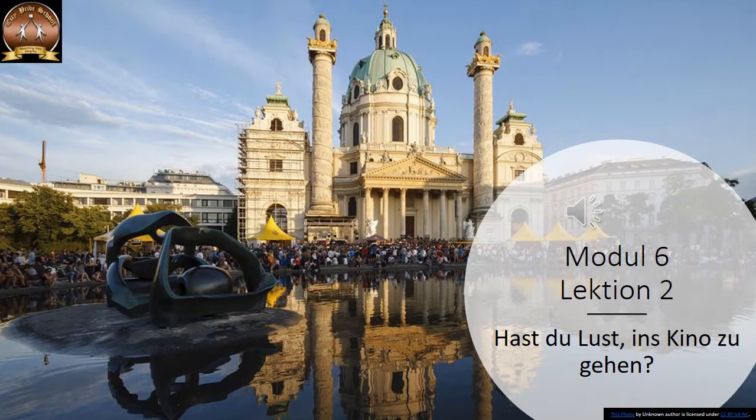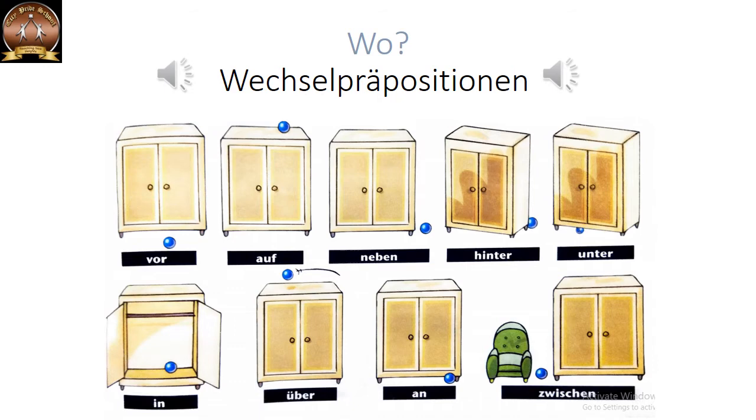Heute lernen wir etwas Neues. Today we are going to learn something new. We have been using it already in the previous chapter, but we are going to look into it in detail. So let us begin. Whenever we have the question wo, which means where, we need a preposition.